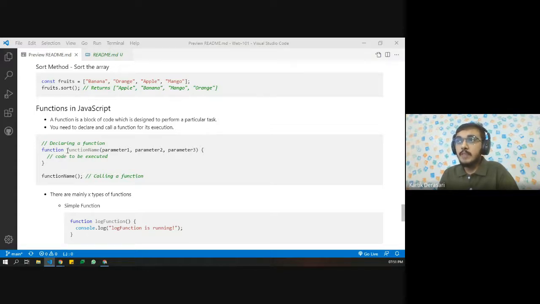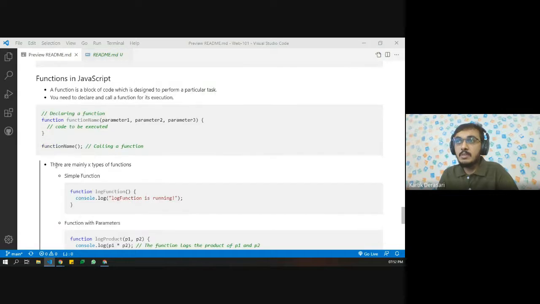Then we need to define the name of the function, that can be any name, and we have different types of function. Here, let's say we have different parameters. So if we have variables outside the function, and we want the variables to be passed inside the function, then we need to use parameters. We'll see what this type of function is, but this is going to be the general syntax of a function. Then we can have the code which needs to be executed inside the curly braces.